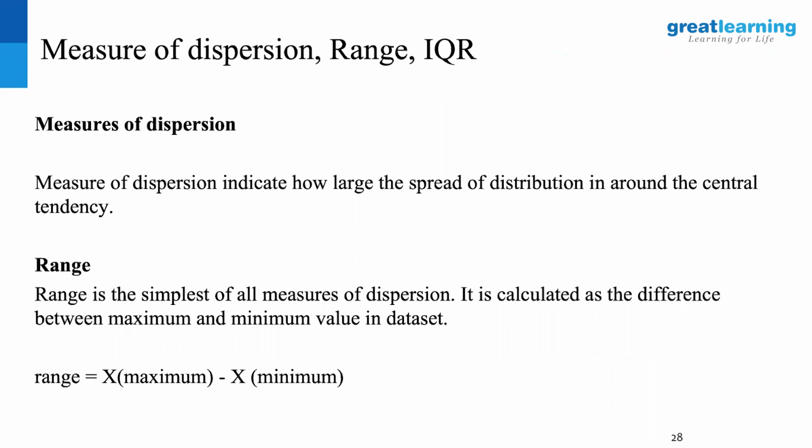And we measure the dispersion of the data through different metrics. The very basic metric is range. The range is calculated as the difference between maximum value and minimum value. Like you have seen the challenges with mean, median, mode, the measures of dispersion also have their own challenges. You take range, you know the distribution of the data: what is the smallest value, highest value. But if the maximum and minimum values are outliers, and all other values are lying somewhere in the center, is the dispersion that I'm calculating a true representative of the data? No. So basically range fails there.